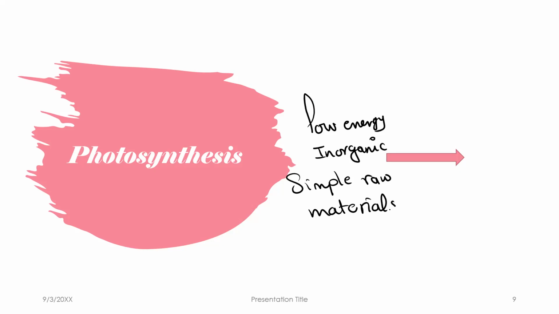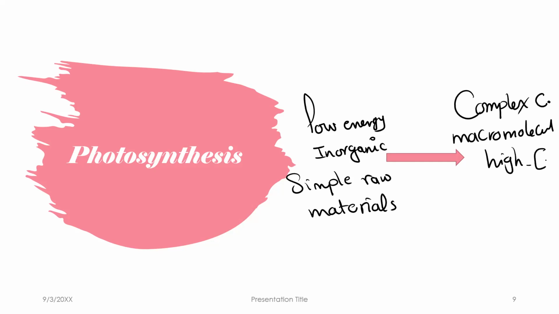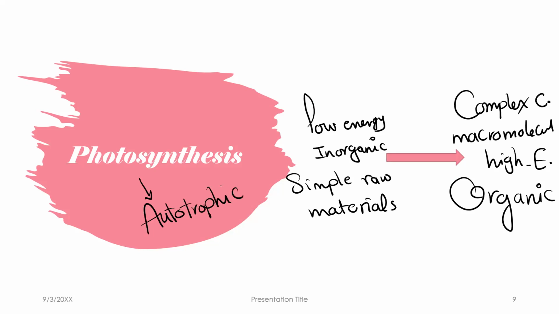Into complex compounds, macromolecules, high energy type of food, and it is organic. So this is the result that comes out from photosynthesis, which represents autotrophic nutrition.